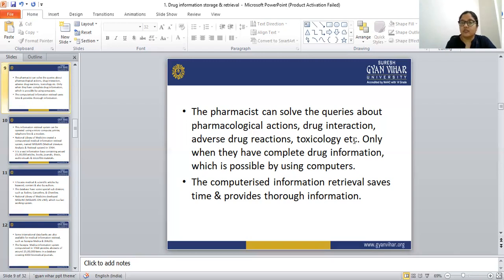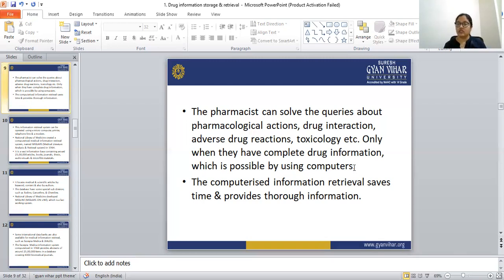To solve queries about the pharmacological actions, drug interactions, adverse drug reactions, and toxicology, if any patient asks the pharmacist, they can only answer when they have complete drug information, which is possible only by computers. Every pharmacist is a human being and can't remember all the pharmacological actions of drugs, each drug interaction, and each and every adverse drug reaction and toxicological reaction. We can't remember all the things because we are human beings.